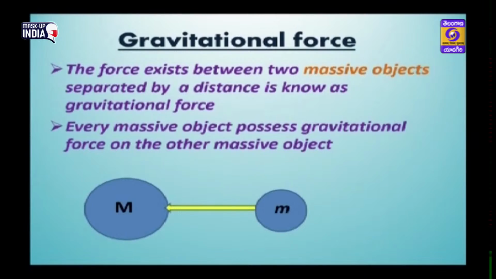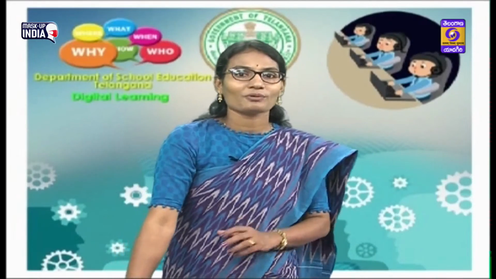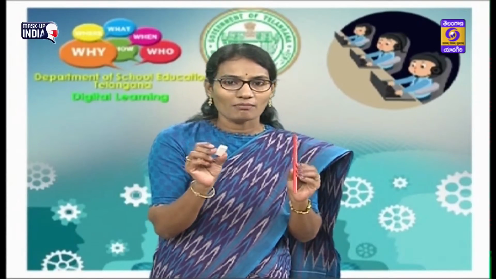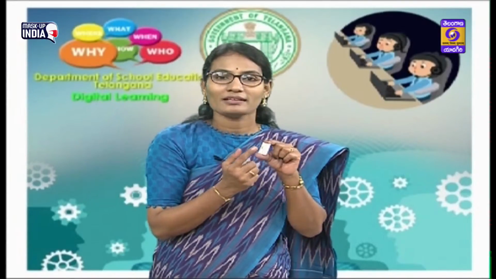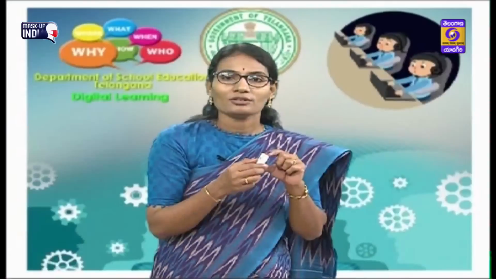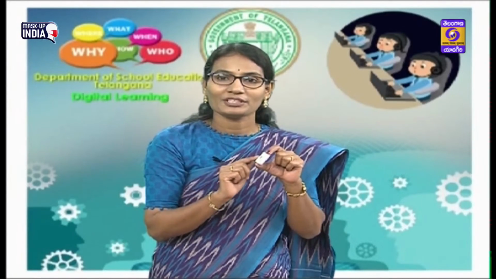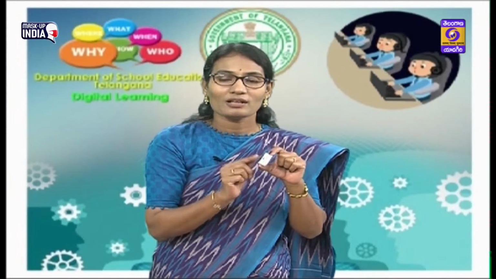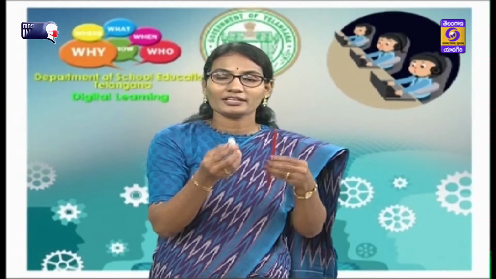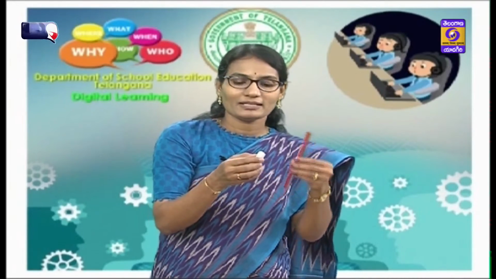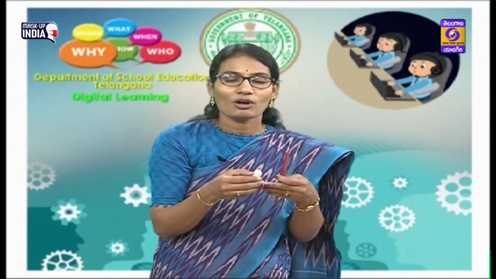Every massive object possesses gravitational force, which means what? An eraser and a pencil have mass, so this eraser also possesses gravitational force. If the eraser has an attraction force, then why is it not attracting other objects? If the pencil has mass, it also has its own gravitational force, so why is the pencil not attracting the eraser? We cannot find any attraction from these forces.